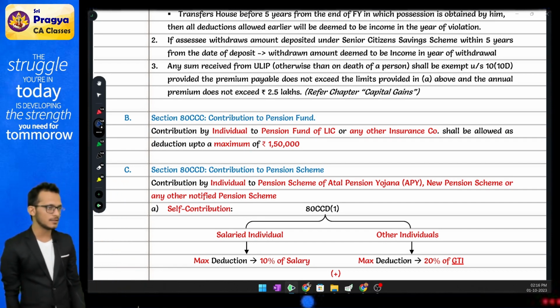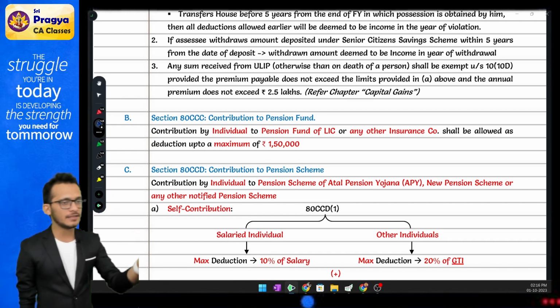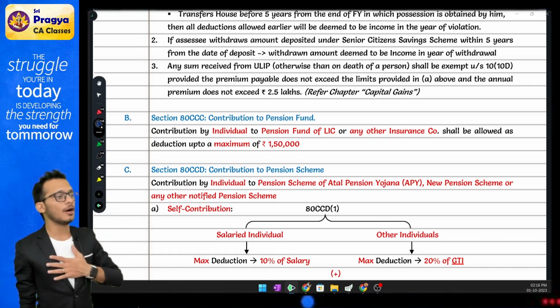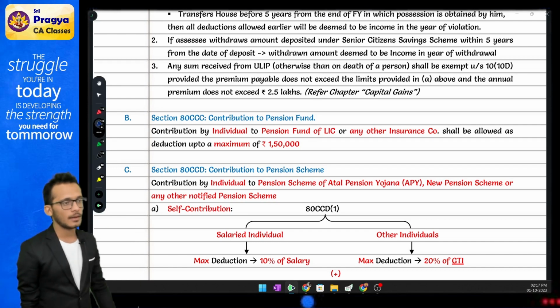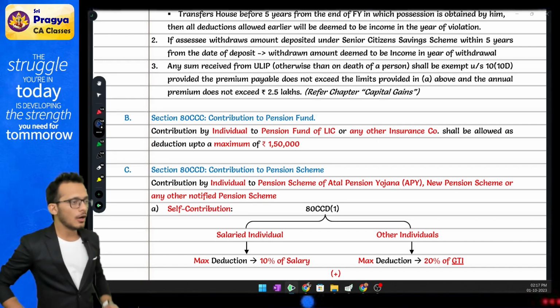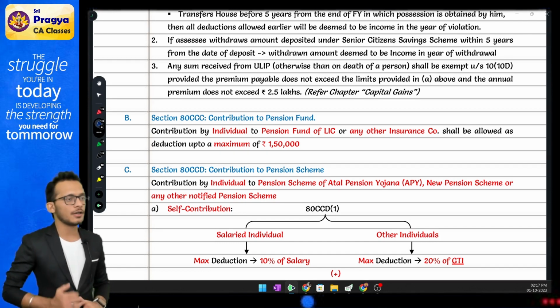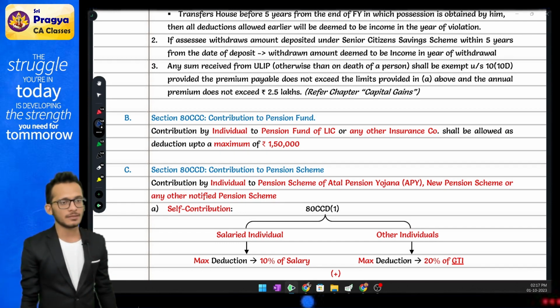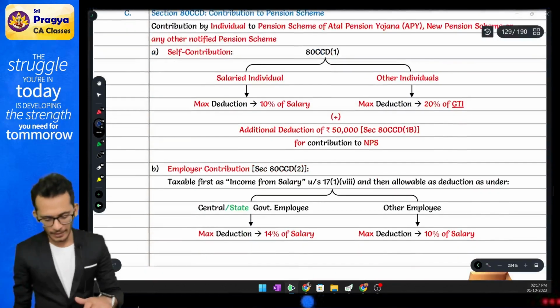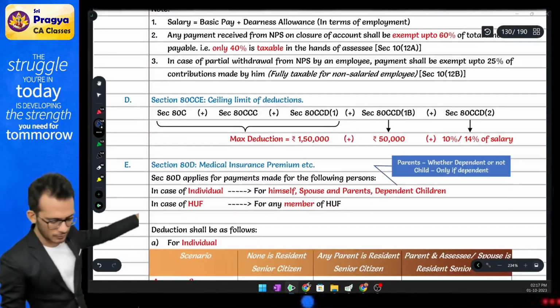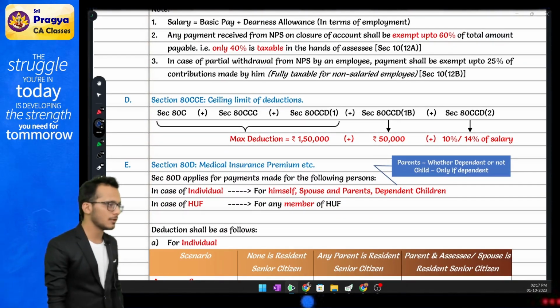Which means in simple words, it is ATC, ATCCC, CCD, employee contribution 10% rule. All three put together will become 1,50,000. Separately you can claim employer contribution. Separately you can claim the 50,000 limit. This is what the rule looks like. CCE. This is what the rule looks like.